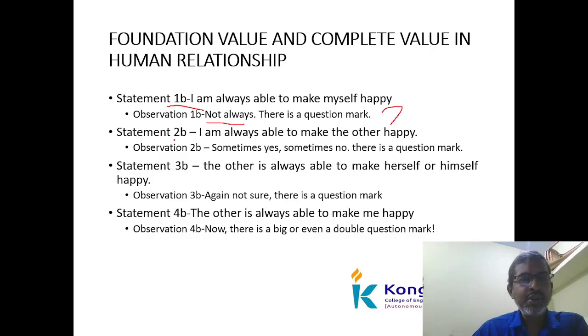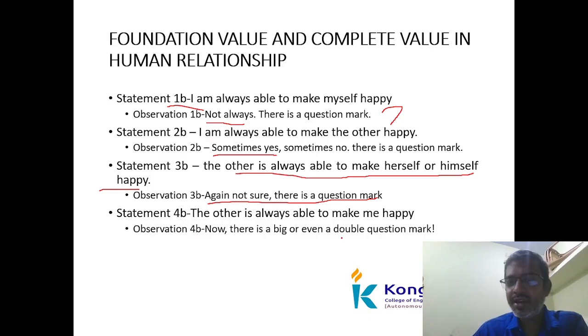Okay, next one 2B, I am always able to make others happy. Sometimes it is possible, but not all the time. Because if I am in a depression mood or not in a happy mood, I cannot make others happy. As a human being, it is not possible. Okay, 3B, the others are always able to make themselves happy. Again, it is not sure. There is a question mark. Next one is 4B, the others are always able to make me happy. Definitely, it is not possible. It's a big question mark, a double question mark. It is not at all possible.